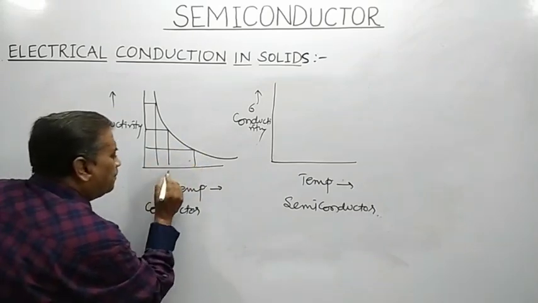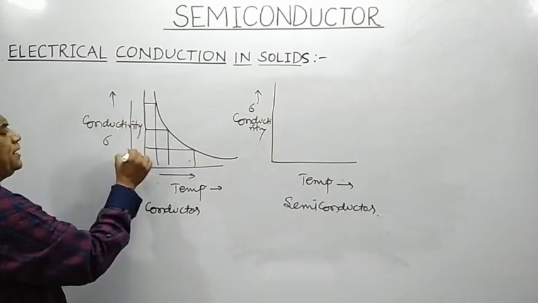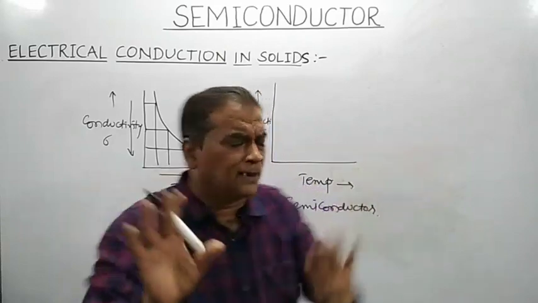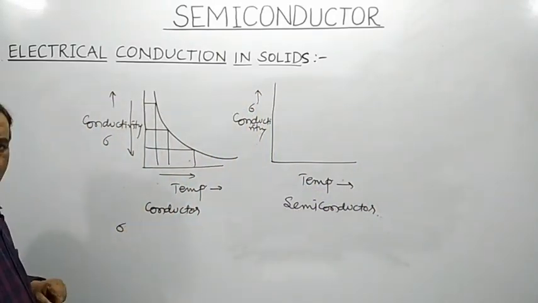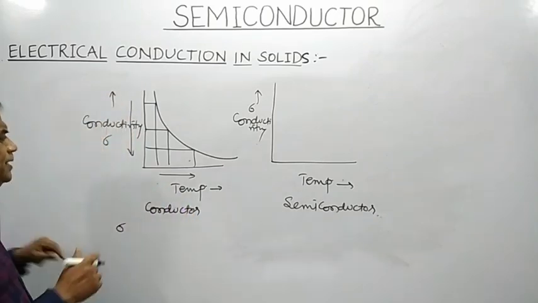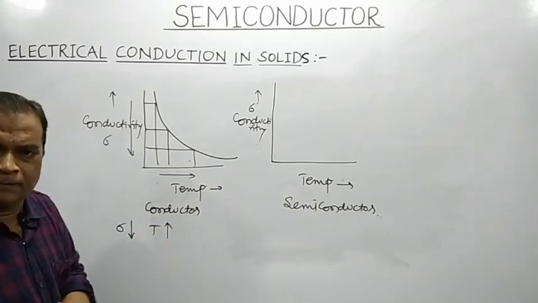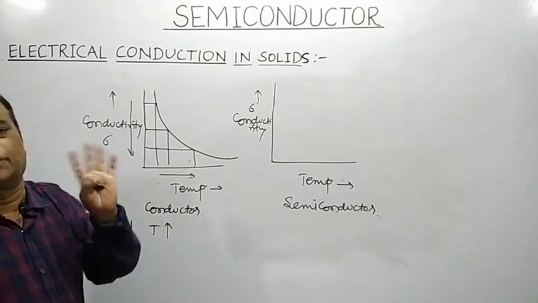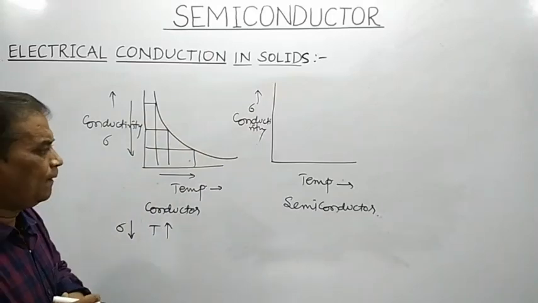As temperature increases, the electrical conductivity of a conductor decreases. So in the case of a conductor, sigma is inversely proportional to temperature. This curve is an exponential decay.